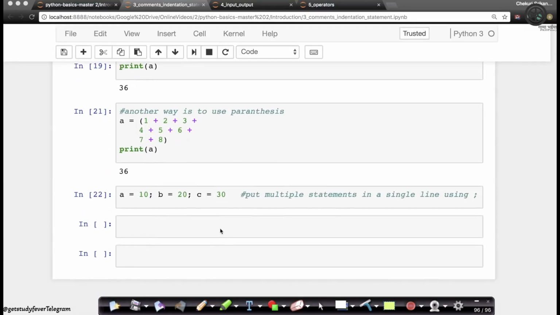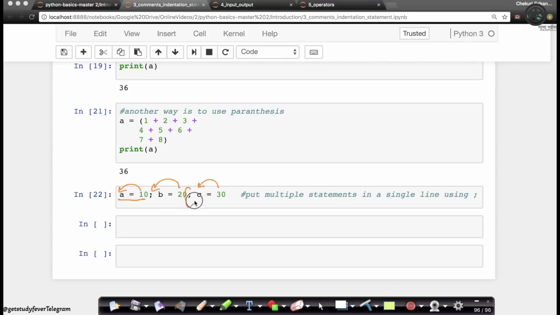The third type of statements that we will see is that you can actually have multiple statements on the same line. In this case, we had a single statement spanning across multiple lines. We could have multiple statements in a single line, probably for brevity or shortness. If you want to write a short, quick snippet of code, this is how you can write it. Of course, here 10 is assigned to A, 20 is assigned to B, and 30 is assigned to C.